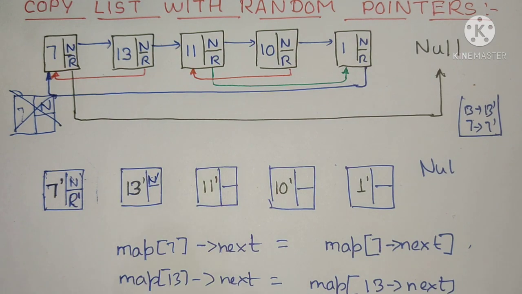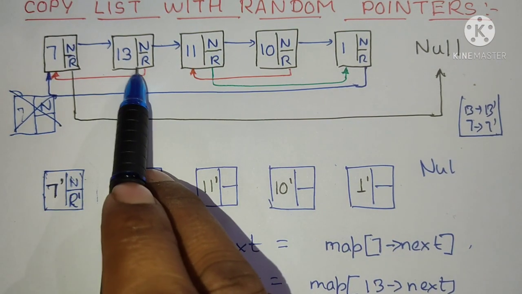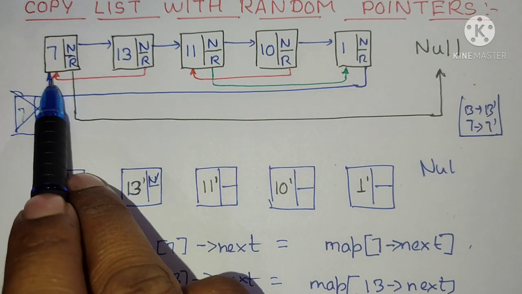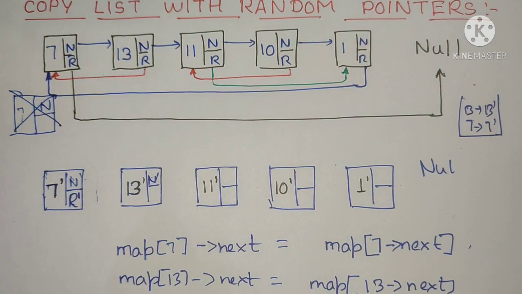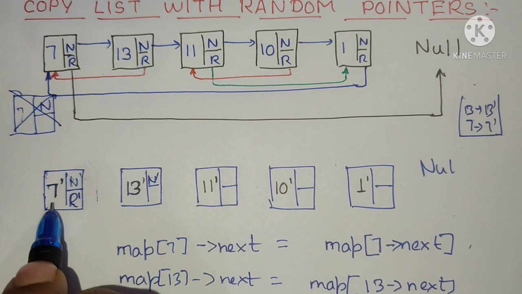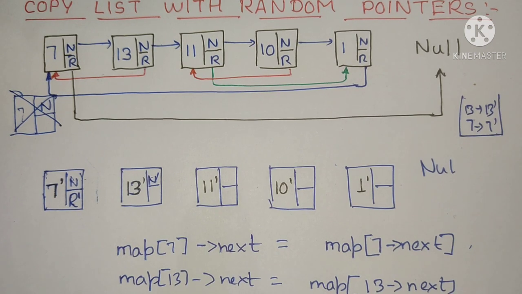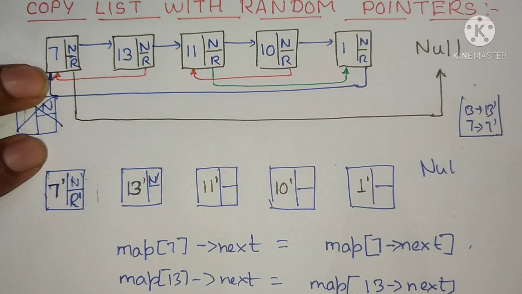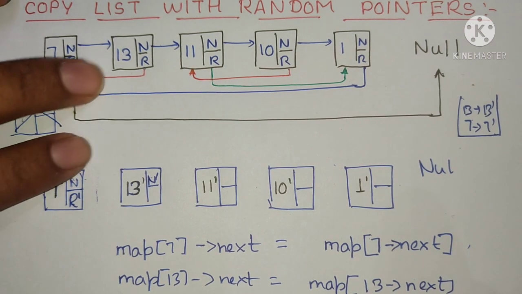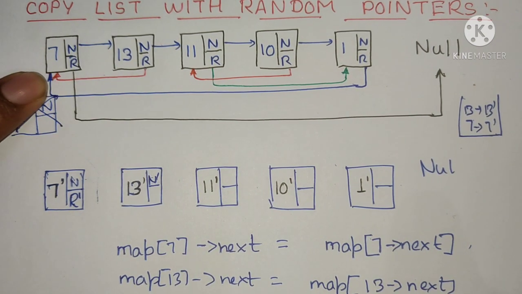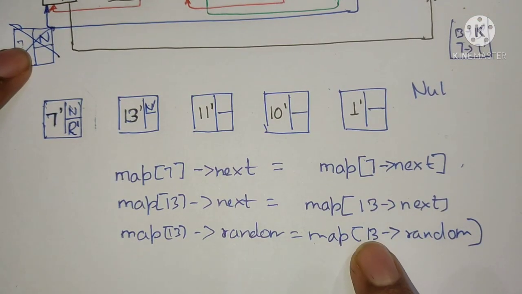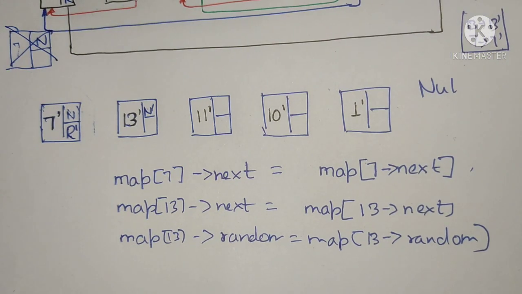For the random pointer you can do that also. Here you can see that the random pointer of the 13 node is pointing to 7. So the random pointer of 13 dash will point to 7 dash, or the random pointer of map of 13 will be equal to map of the random pointer of 13. So you can do it in this way.